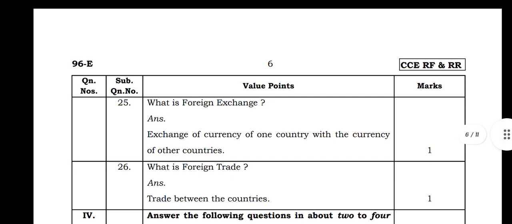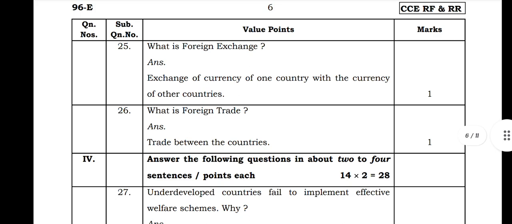Next, what is foreign exchange? Exchange of the currency of one country with the currency of another country is known as foreign exchange. Next, what is foreign trade? Trade between two countries is known as foreign trade.